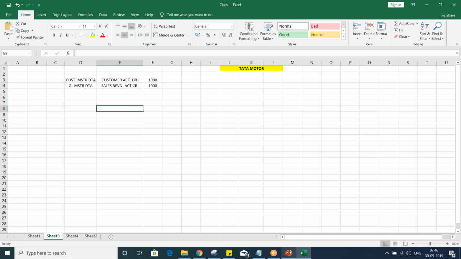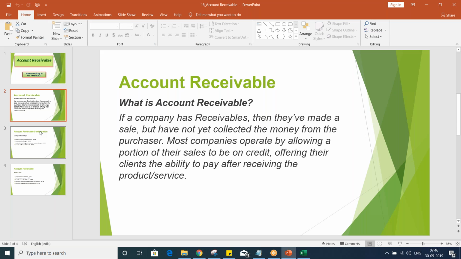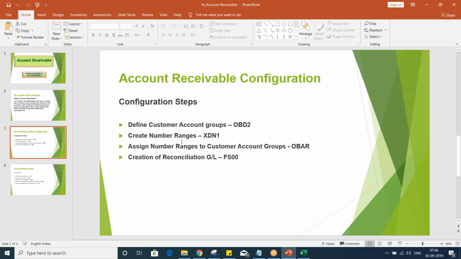Now we have some other things also, guys. Reconciliation account also will come into the picture. I will show you one by one. So first of all, we have to define the customer account group. What is the use of customer account group? Just now I have explained here. It's a group of master data of similar nature.